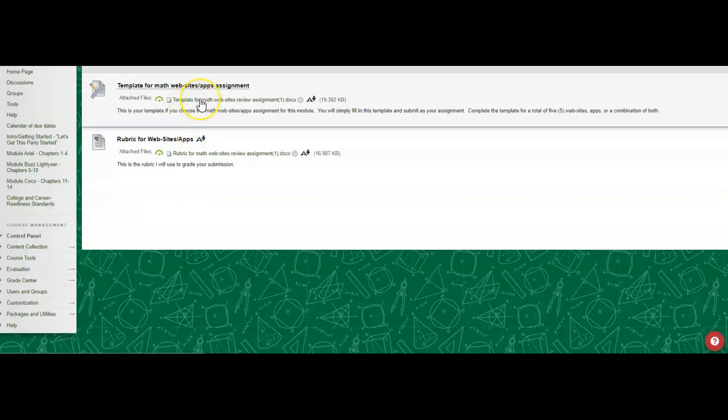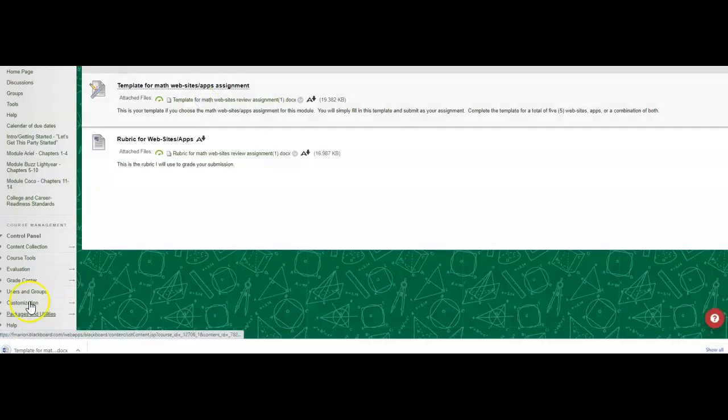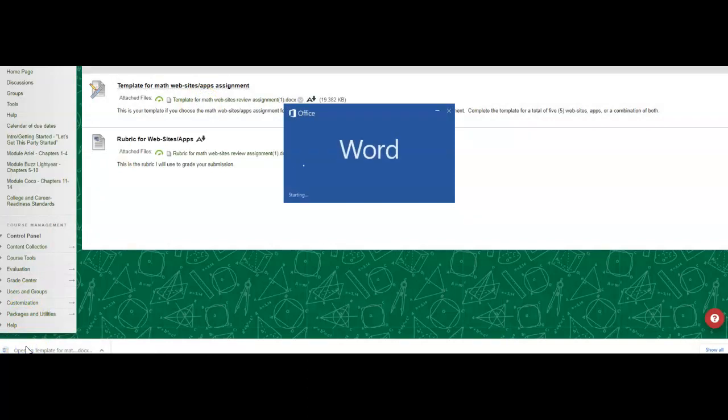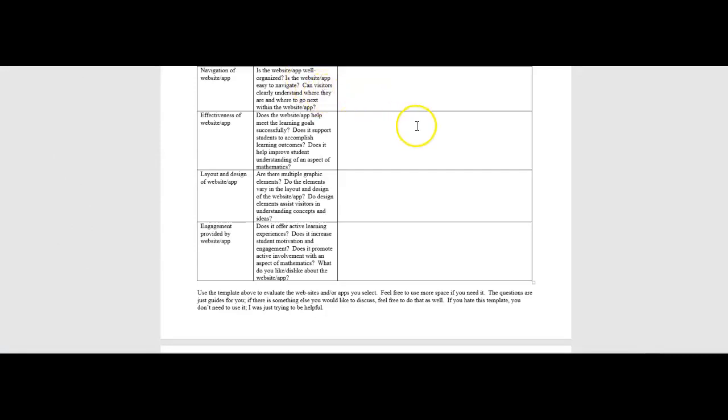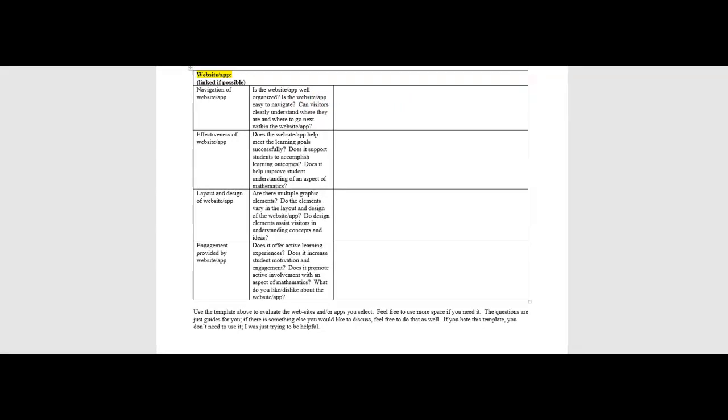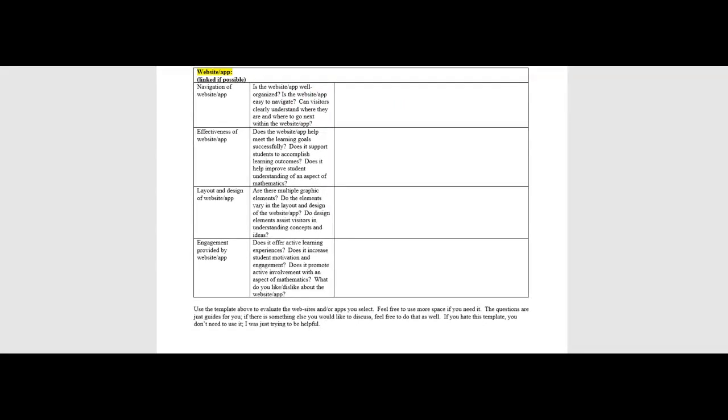Okay, so here is the template that I have for you. So if you want to do this assignment, I'm going to show you what the template looks like, okay? This is an example. Let me enable editing. If you do not love this template, guess what? You don't have to use it. Okay, I'm just trying to make it easy for y'all.